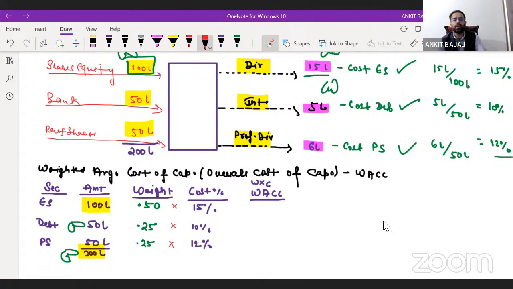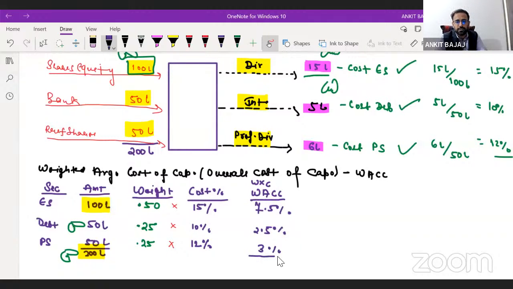The process is very simple. If I do 0.5 into 15%, I will get 7.5%. I'm multiplying 0.5 with 15% and getting 7.5%. 0.25 into 10% is going to be 2.5 percent. Then 0.25 into 12%, that is one fourth, is going to be 3%.